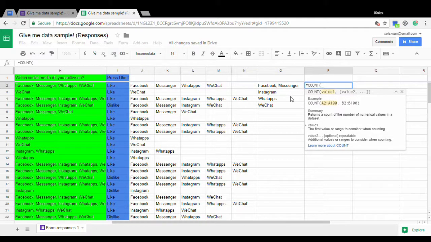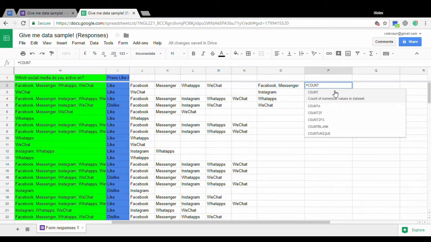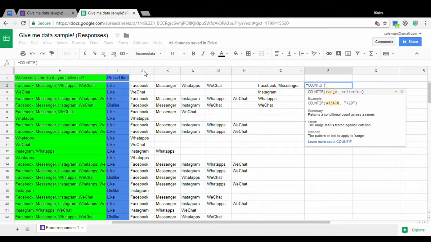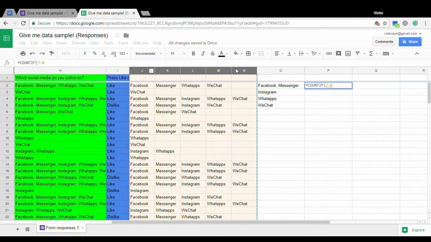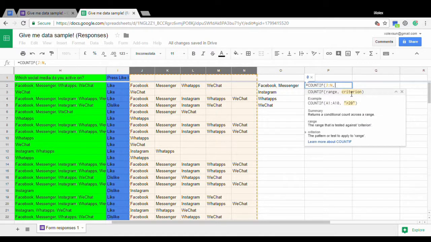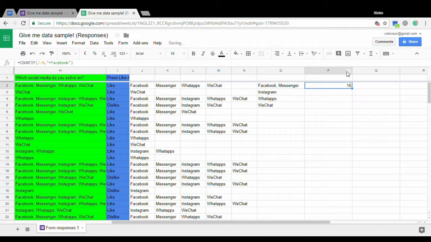So let's use the count function. There are different types of count. This one is just to count the numerical values in the data, but I want to count when Facebook appears, so I'm going to use COUNTIF. So in this range I want it to be equal to Facebook. There we go, and we get the answer 16.